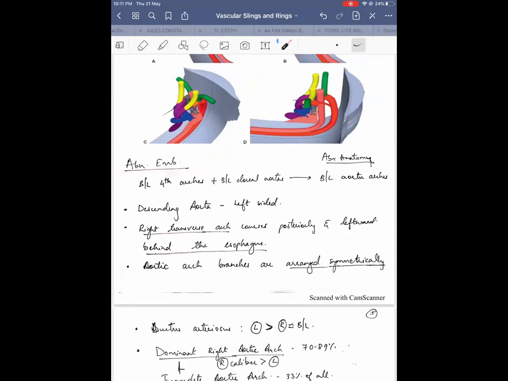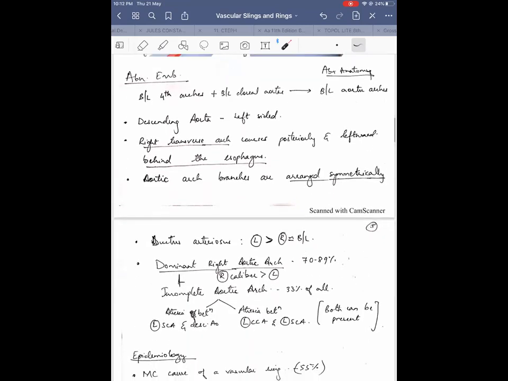They arise separately: the right common carotid and right subclavian arising separately, and the left common carotid and left subclavian arising separately. So all four arch arteries most commonly arise separately in a double aortic arch.